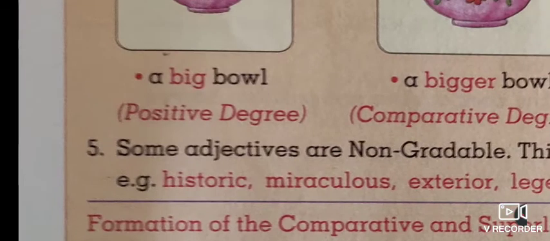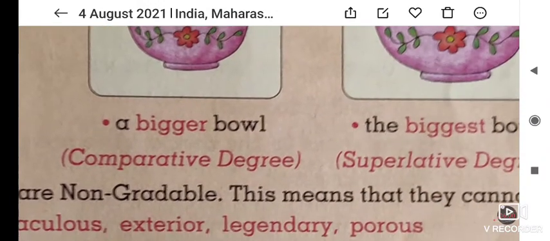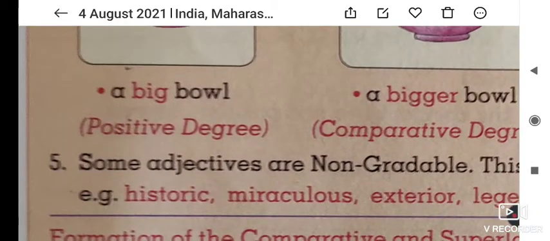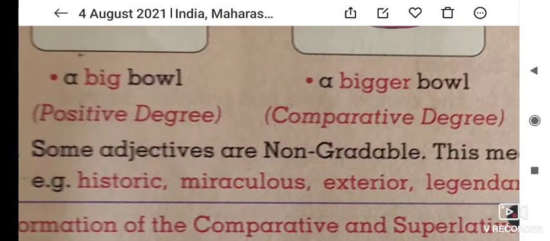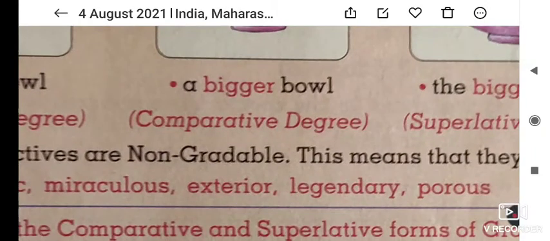So big bowl, bigger bowl, and biggest bowl. Here big, bigger, and biggest are compared adjectives, through which we get the information about the positive degree, comparative degree, and the superlative degree.